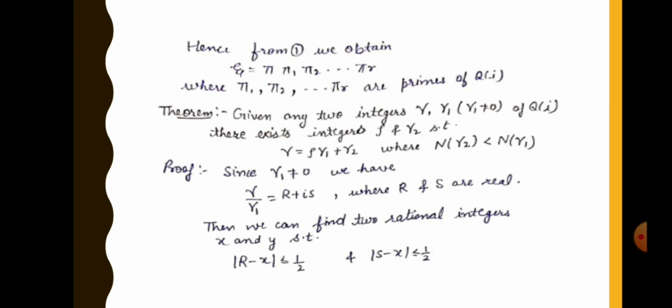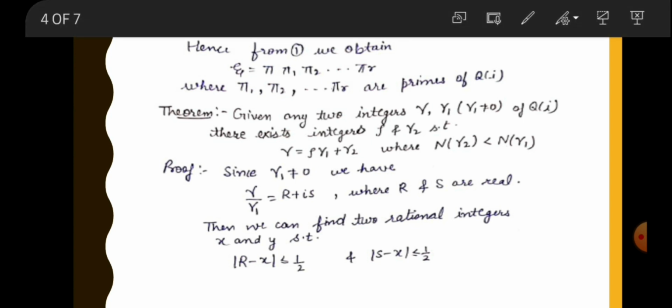So we take gamma by gamma 1 equal to r plus iota s, where r and s are reals. Then we can find two rational integers x and y such that modulus of r minus x is less than or equal to 1 by 2 and modulus of s minus y is less than or equal to 1 by 2.